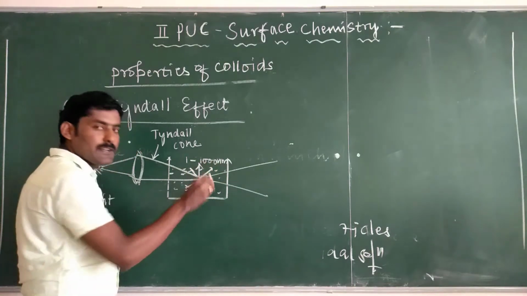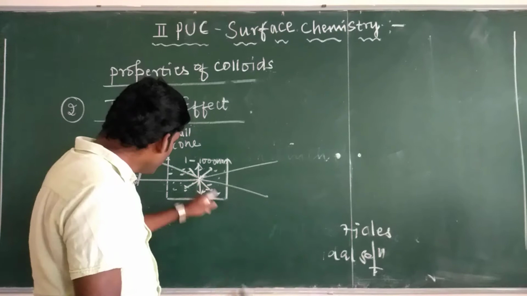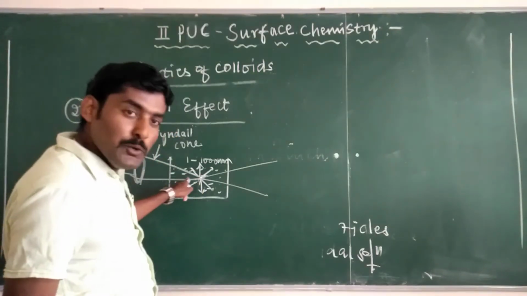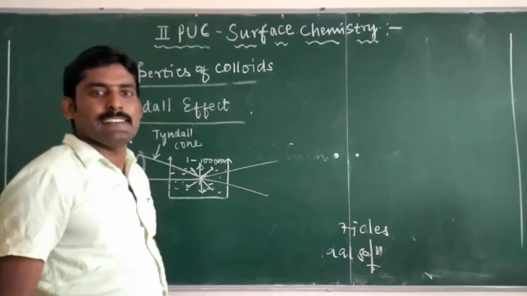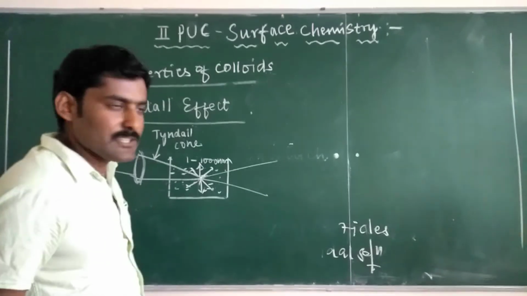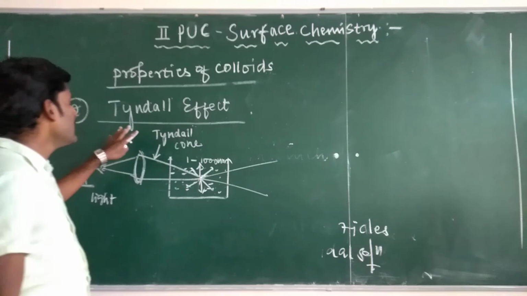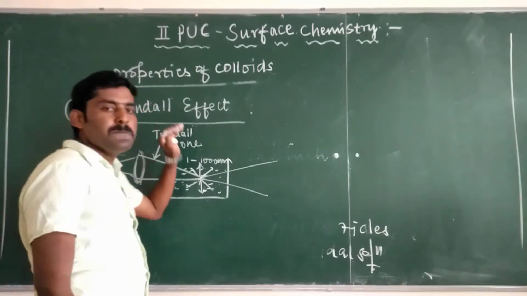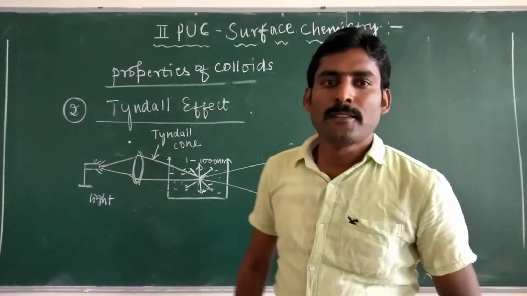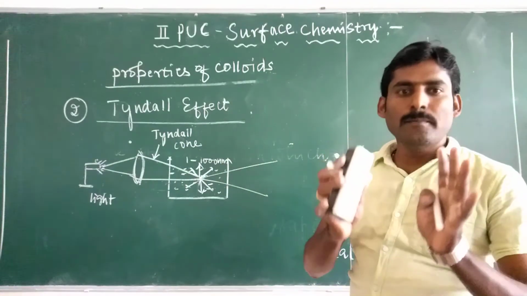When the colloidal particles come into the path of the illuminated light, the light gets scattered into different directions. This effect is called a Tyndall effect. An example for Tyndall effect is the projection of pictures in the cinema hall.